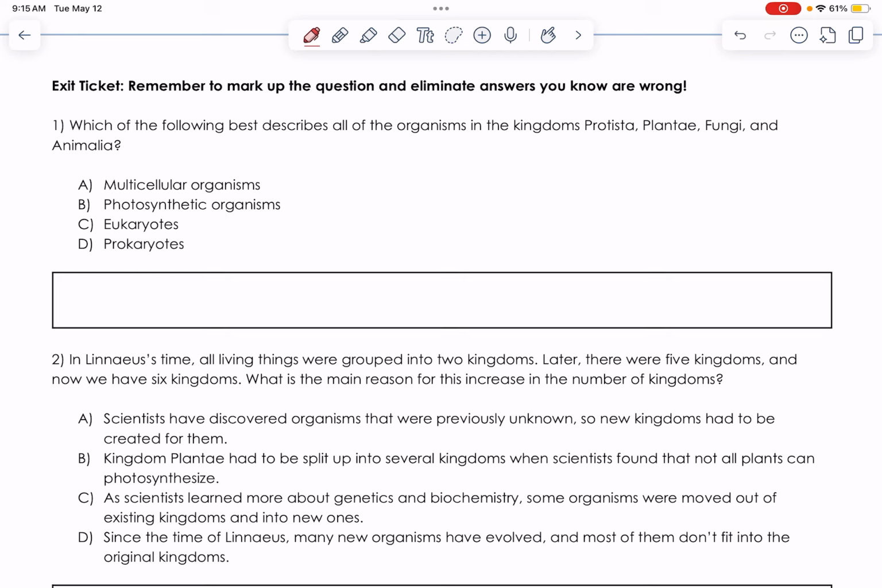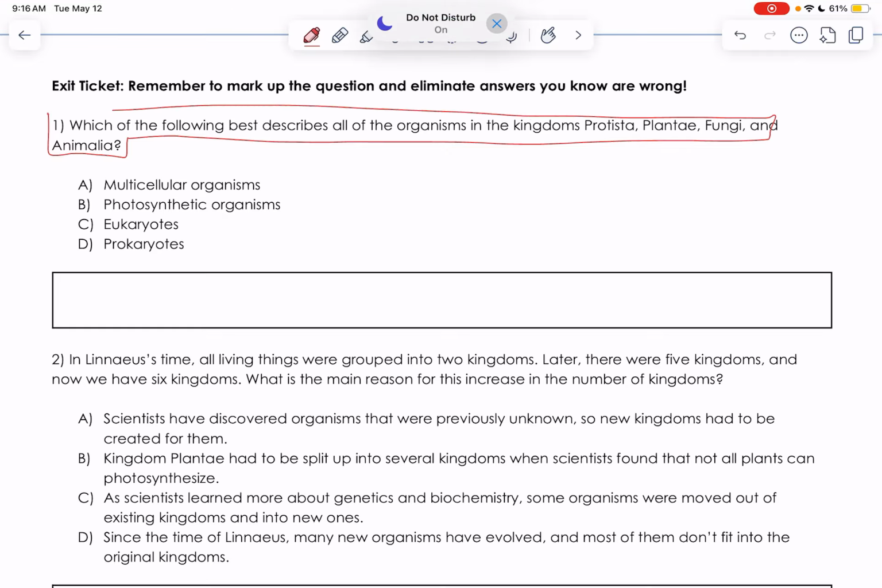Okay, number 1. Which of the following best describes all of the organisms in the kingdoms Protista, Plantae, Fungi, and Animalia? I'm going to box my question. Underline my keywords. So we're talking about organisms, which I know are living things. We're talking about kingdoms, which I know is a level of classification, specifically the kingdoms Protista, Plantae, Fungi, Animalia.